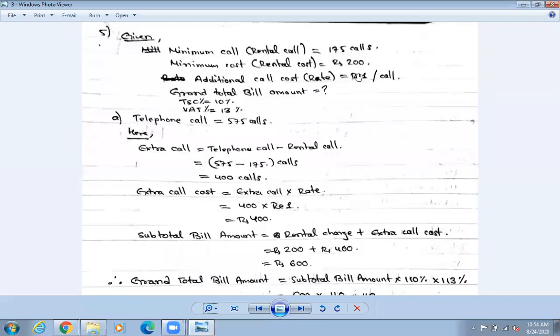200 rupees is written, finished. Okay, but if it is more than 175 calls, then we need to follow these steps. Okay, so extra call equals to, what is the formula? Telephone call minus rental call. So how many telephone calls has he made?